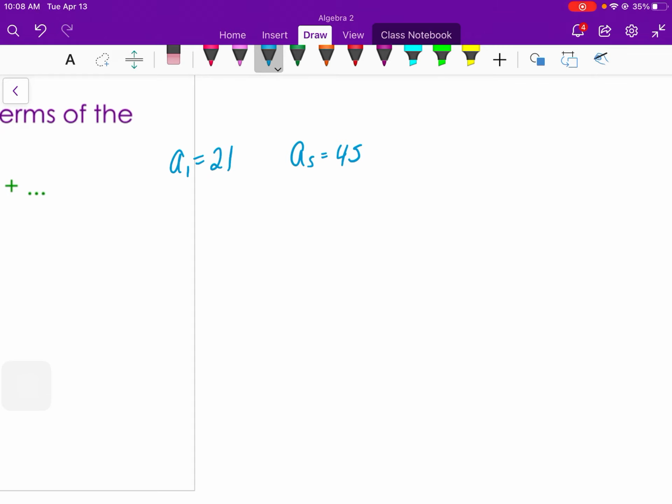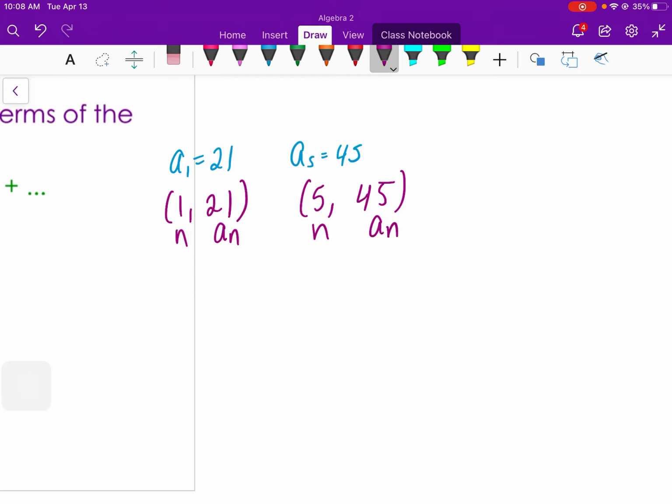So let's practice one of those substitution problems, because the rest of the problems seem to be kind of repeats. If you're given two of the terms and I tell you it's arithmetic, I want you to set up a system of equations using the n and a sub n. 5 and 45 would be n and a sub n, and then use substitution to solve.